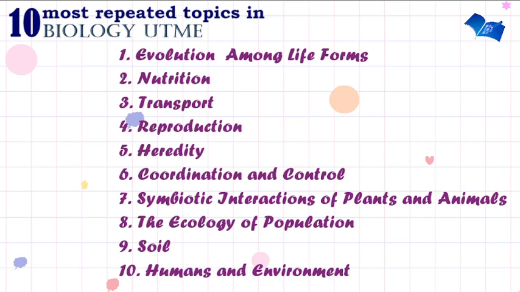We are going to be looking from evolution among life forms to nutrition, transport, reproduction, heredity, coordination and control, symbiotic interactions of plants and animals, the ecology of population, soil, humans, and environment. So these are very, very important topics that we are going to be looking at. We're going to be solving 20 questions under these repeated topics.